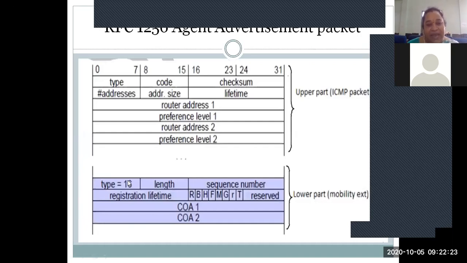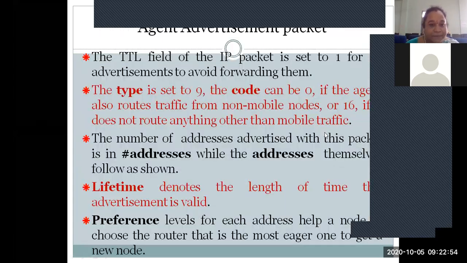So in this category, we have already discussed the agent advertisement packet, and we discussed the standard of RFC 1256, the RFC 1256 agent advertisement packet. The ICMP packet has been divided into two parts. One is the upper part, which is completely for ICMP purposes, and the lower part, which is for mobile IP purposes, right? So the upper part is for ICMP and the lower part is for mobile IP. We'll have a revision of what we already discussed.